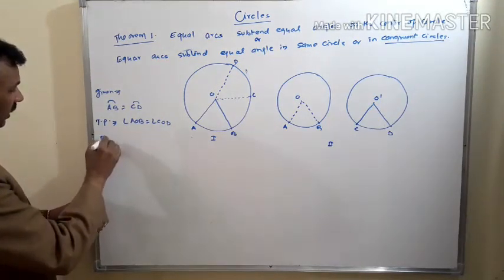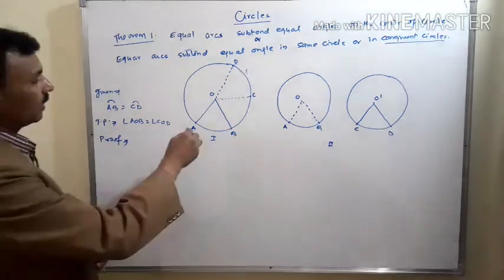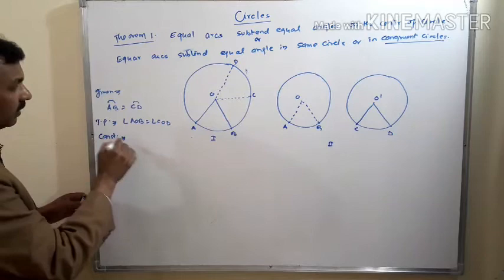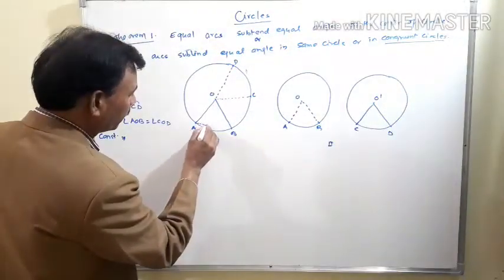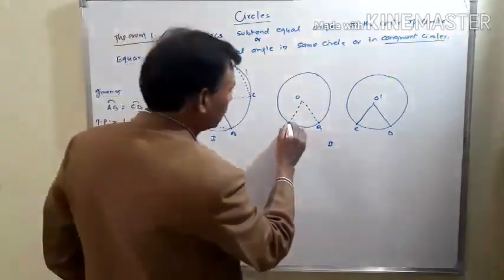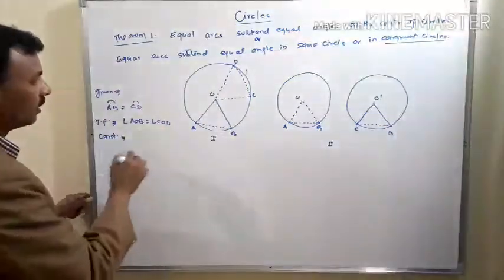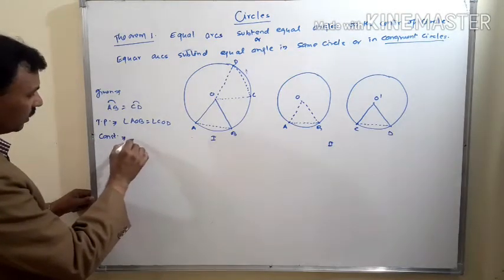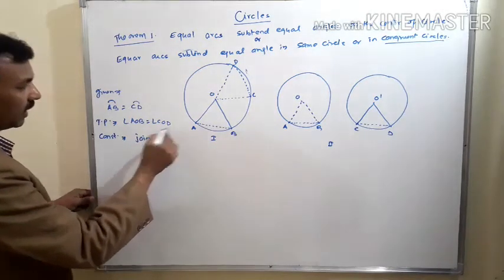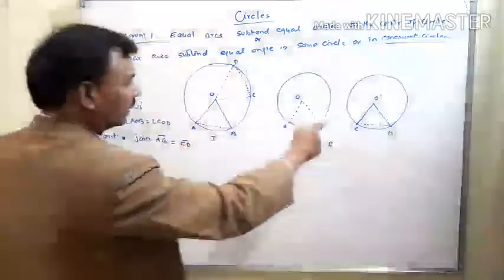The proof of this will be as follows. Construction: join A to B and C to D. In this situation join A to B and C to D. Joining AB gives a line, which we will show is equal to CD, in both the first case and the second case.